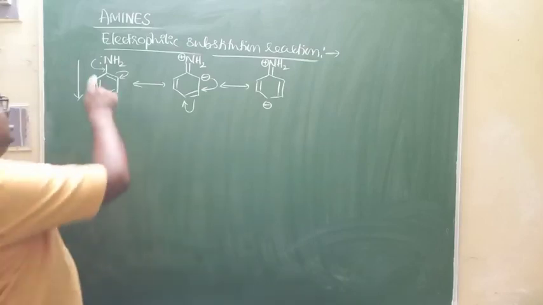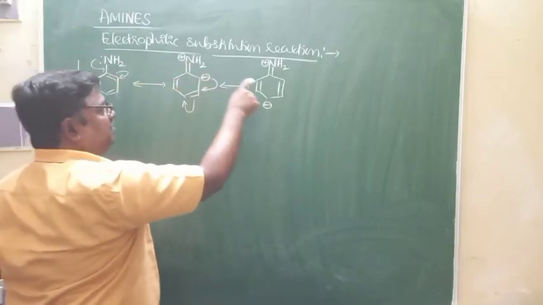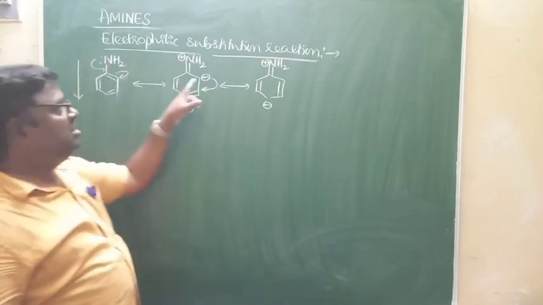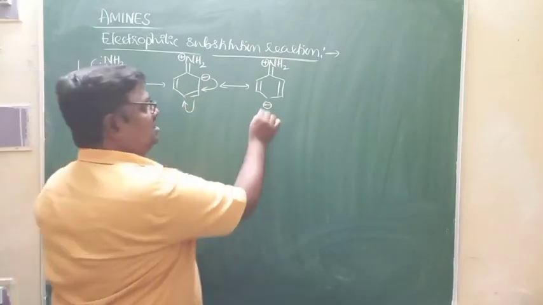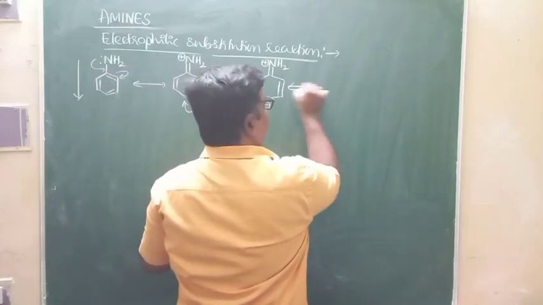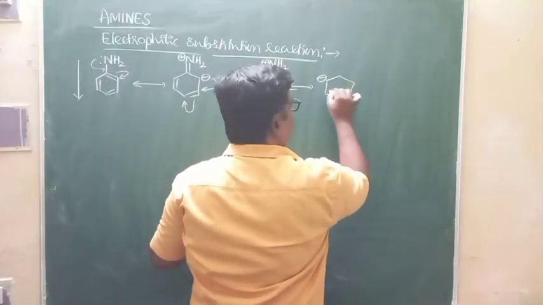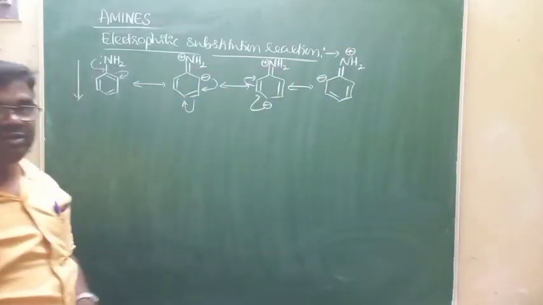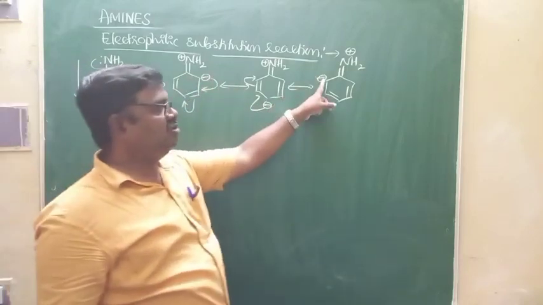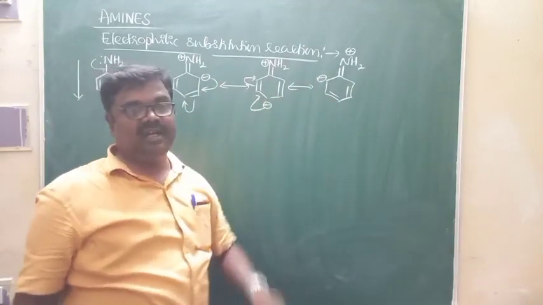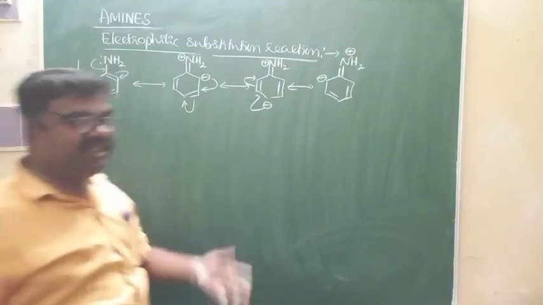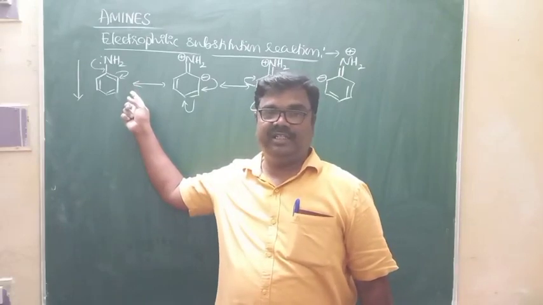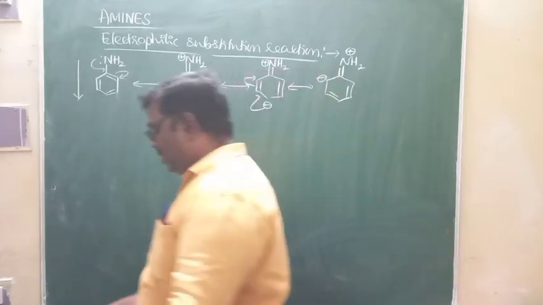At the same time, NH2 group directs incoming electrophile to attack ortho and para positions because this NH2 group increases electron density at ortho and para positions. Here, you can write one more resonance structure. There also you can find the negative charge over the ortho position. Look at this, ortho positions, there is negative charge. Hence NH2 group is activating group that increases the reactivity of benzene ring towards electrophilic substitution reactions. At the same time, it is ortho para directing group.